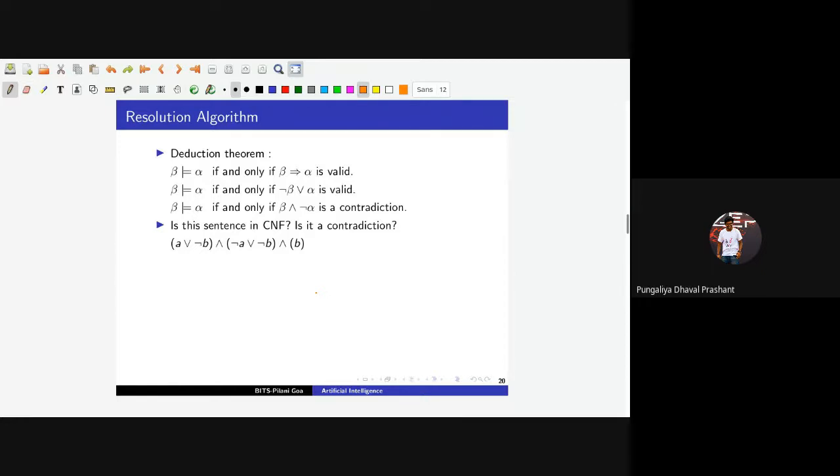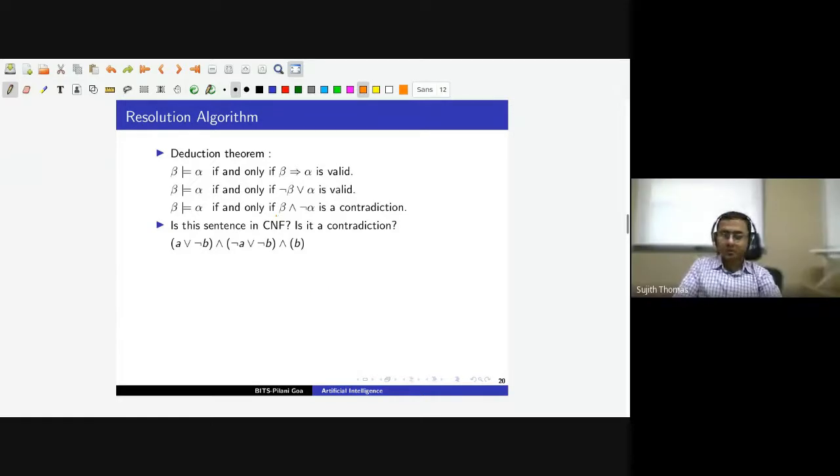Right. So the resolution algorithm will be checking for contradiction, as I said above. The way it will do this is that it will first assume that the sentence is satisfiable. If this sentence in conjunctive normal form is satisfiable, it means that each of the clauses can be true simultaneously. Under some model, each of the clauses that we have in the sentence can be true. So we will assume that the clauses are true and check whether it leads to a contradiction. It will be more clear as I explain more.